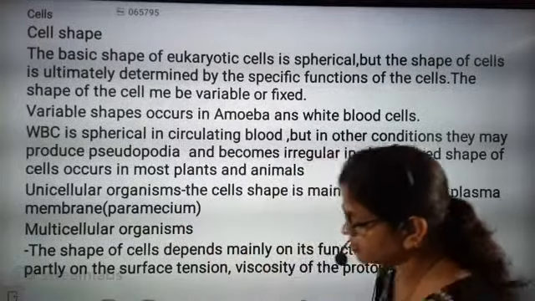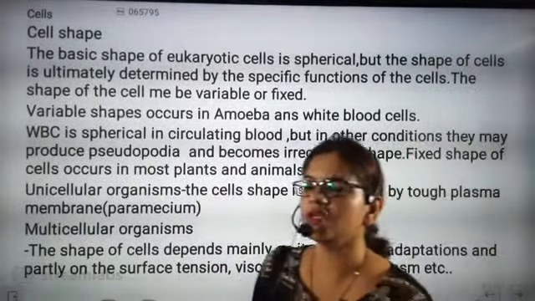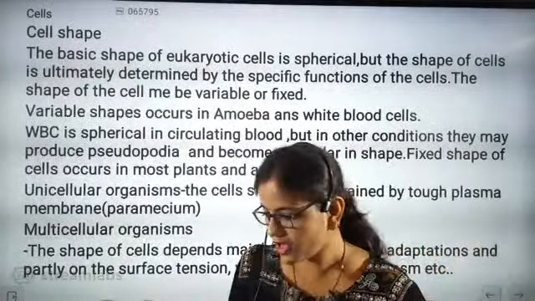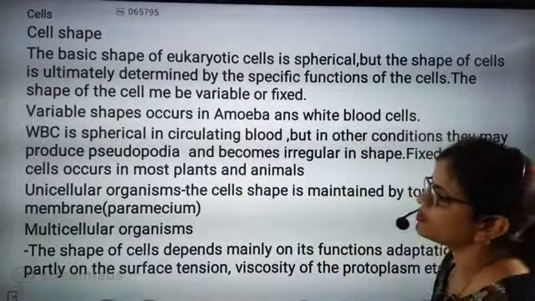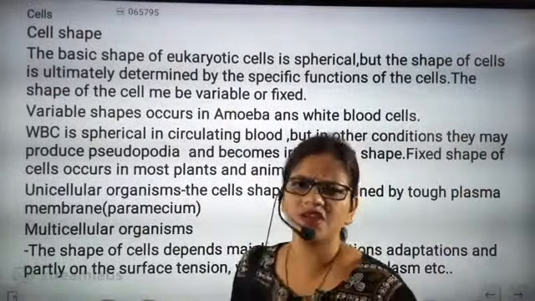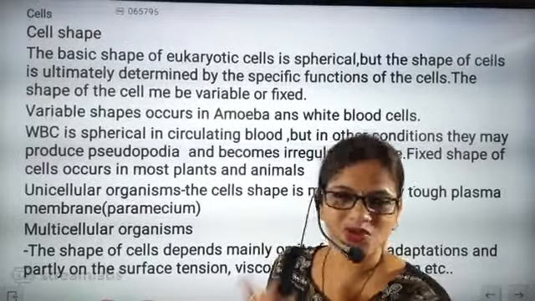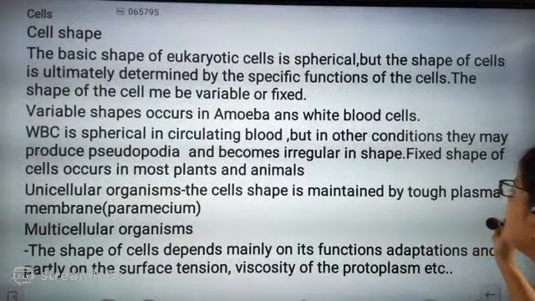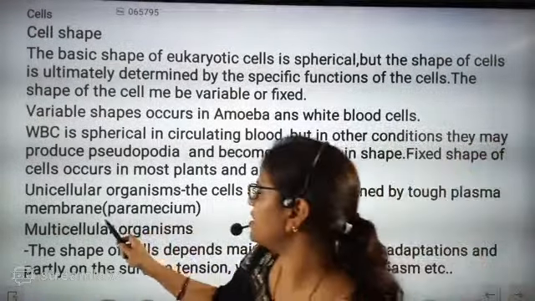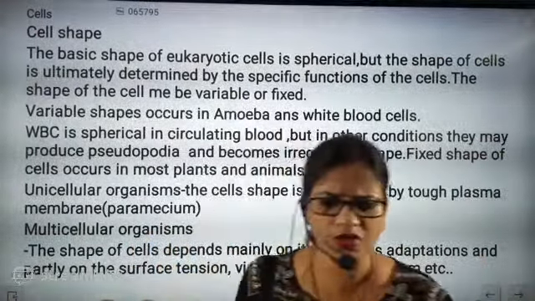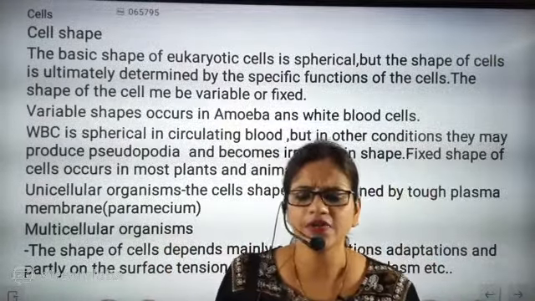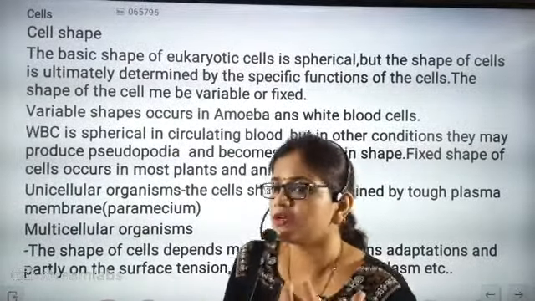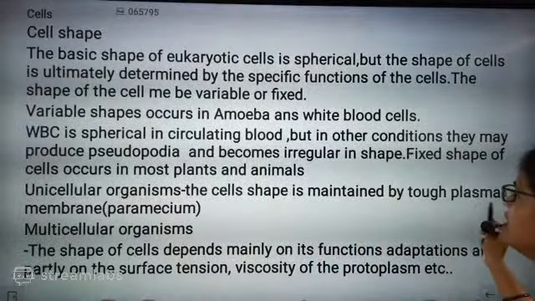So everyone, you have to understand this part: WBC in the circulatory system is circular, but the moment it goes out, there is no guarantee, the shape changes. But most plant and animal cell shapes are fixed, they do not change. So the exceptions we have already discussed. Now, in unicellular organisms, the cell shape is maintained by a tough plasma membrane, for example in paramecium. All unicellular organisms will have some cell walls or tough cells, the tough plasma.